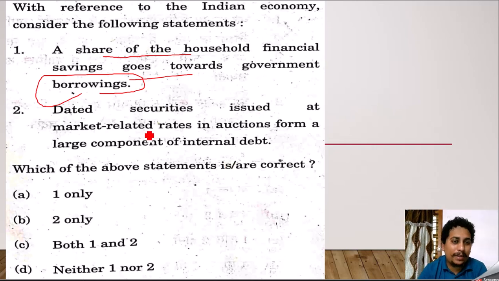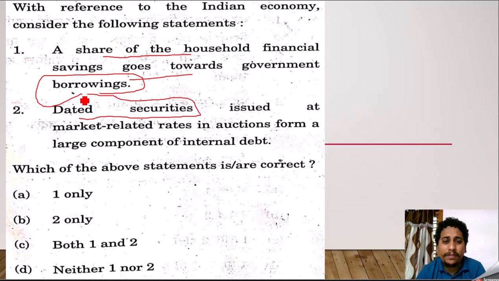Dated securities issued at market related rates in auctions form a large component of internal debt. Okay. So the question says dated securities issued at market related rates in auctions form a large component of internal debt. Dated securities means within a fixed time limit, we will have to return it back. So that will be a form of a large component of the internal debt. Yes, this can be considered a correct statement. B, two only, or the second statement only, shall be the correct response for this particular question.